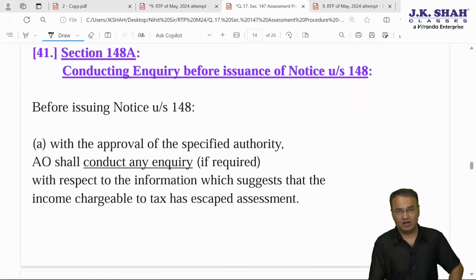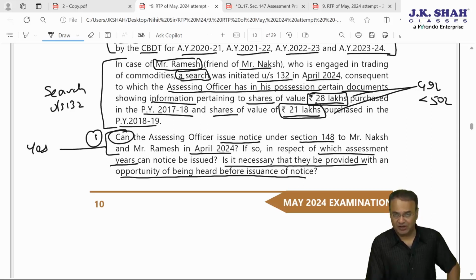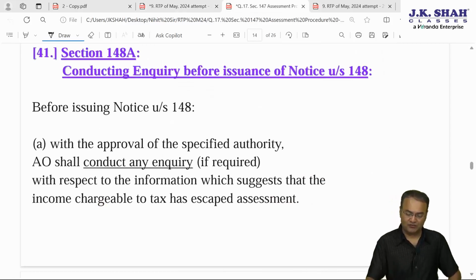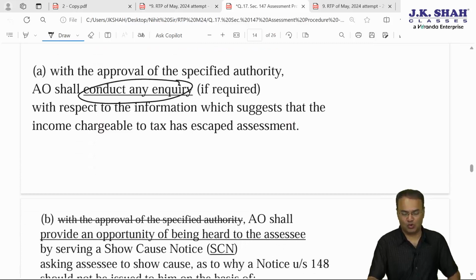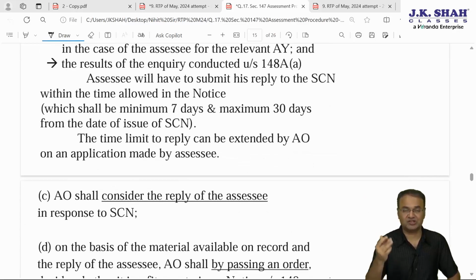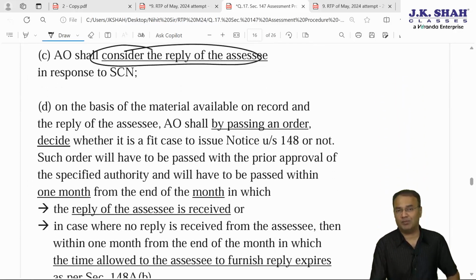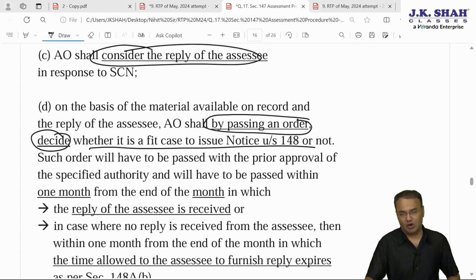Now 148A, conducting inquiry. So question part 1, can AO issue notice? That is the first question. Answer yes, it is a fit case, but AO will have to conduct inquiry. According to section 148A, inquiry will have to be conducted by issuing show cause notice to the assessee, giving opportunity of being heard. Assessee's reply will have to be considered. Consider the reply of assessee, and finally by passing an order in writing, AO will have to decide whether it is a fit case for issuing notice under 148 or not.